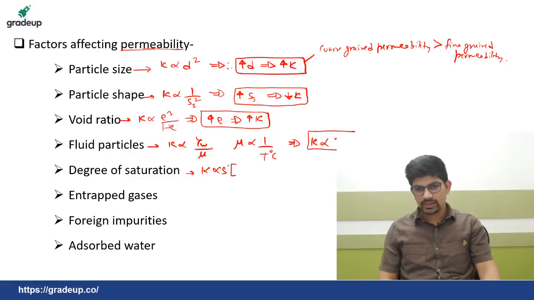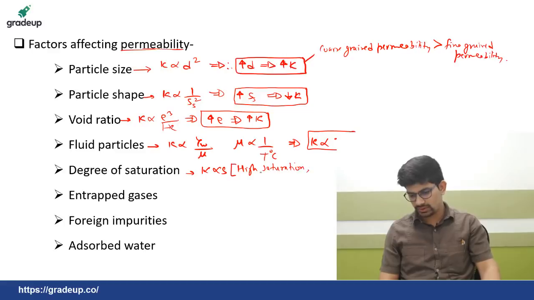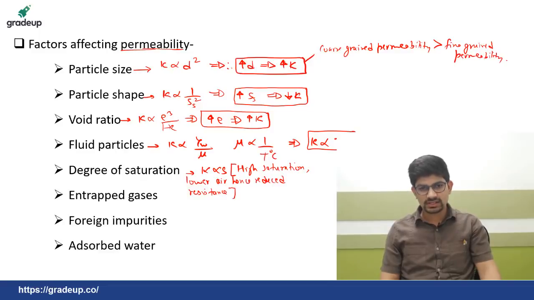Now why is it so? If there is high saturation, then there is lower air, hence reduced resistance. And since resistance has reduced, permeability will increase. With respect to entrapped gases, the lesser the entrapped gases, the more the permeability, because the flow path won't get obstructed.